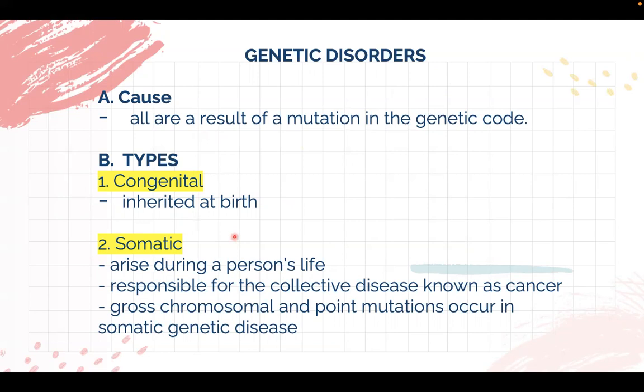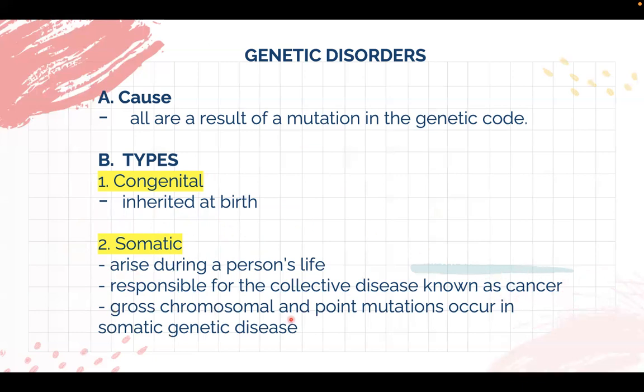We have the congenital. It is inherited at birth. Next, we have your somatic. Natatandaan si somatic cells, yun yung mga cells na nagkakaroon ng cancer. It can arise during a person's life. It is responsible for the collective disease known as cancer. Pag sinabing somatic cells, ang una-una agad dapat pumapasok sa isip nyo ay yung mga tinatawag na cancer.